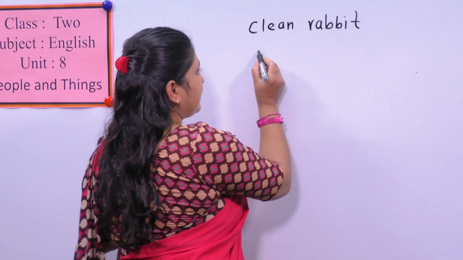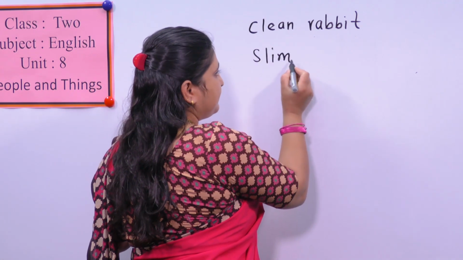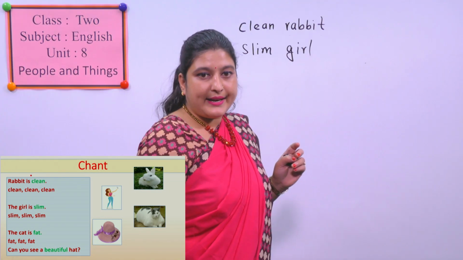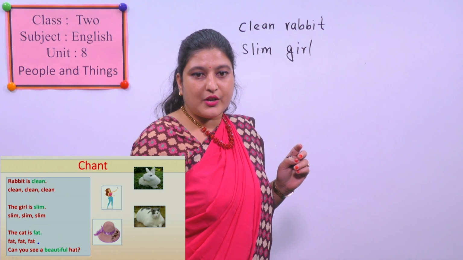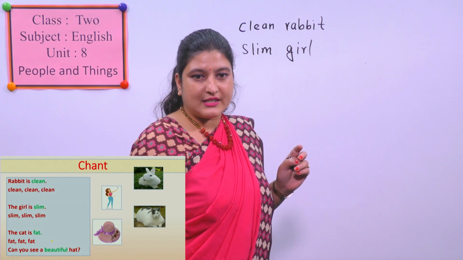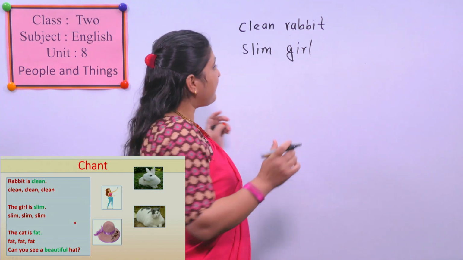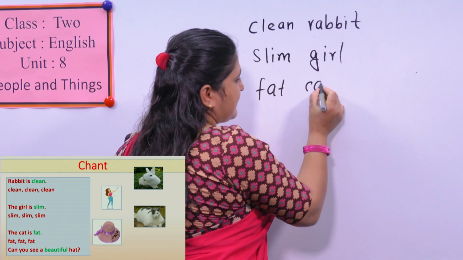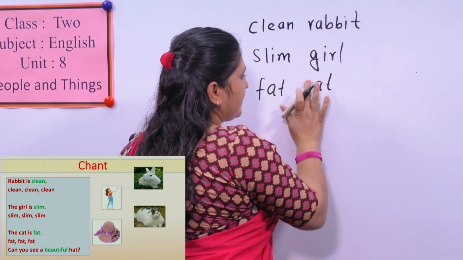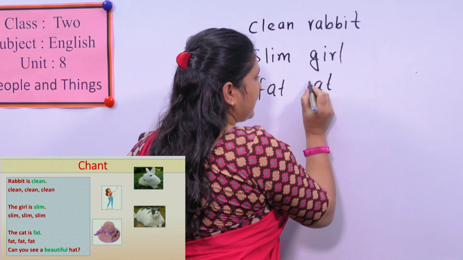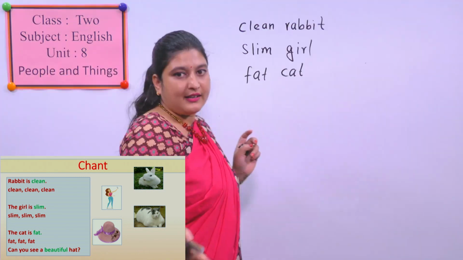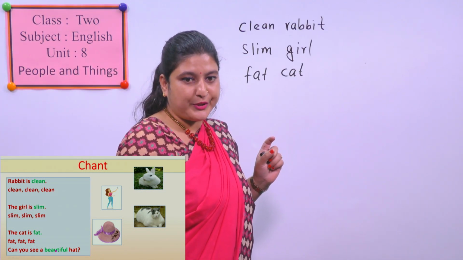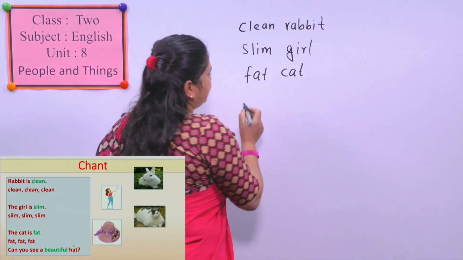You can write slim girl. Next one, fat. What is fat here? The cat is fat. Fat cat. Next, what is the next green word? Beautiful.